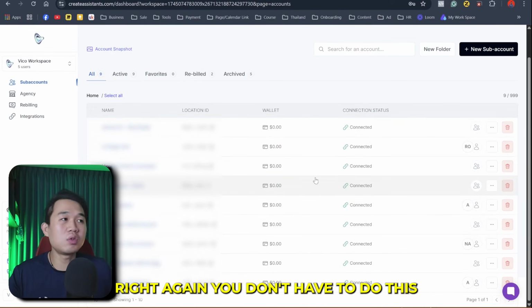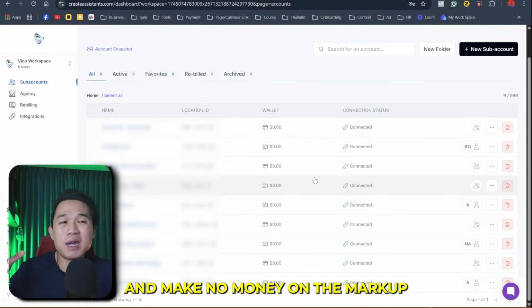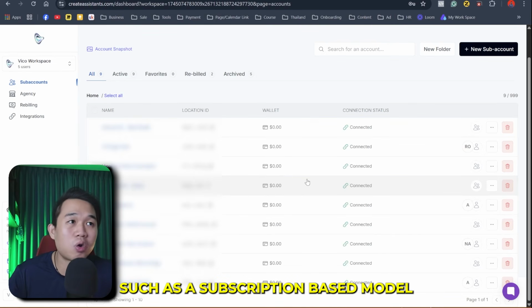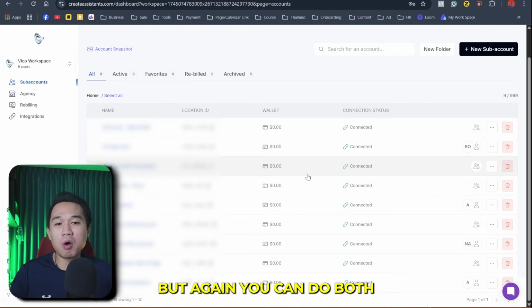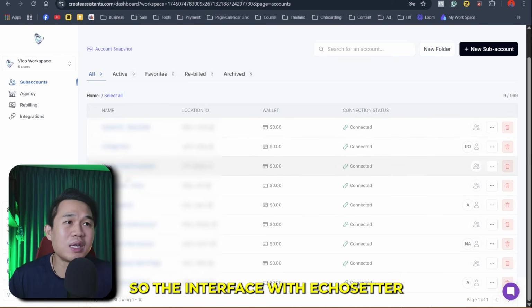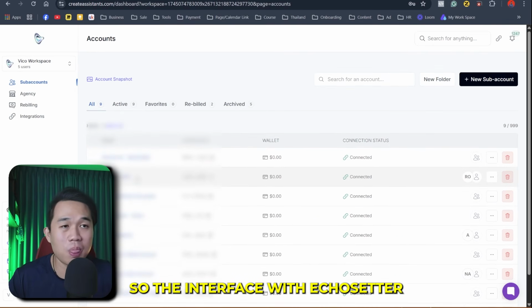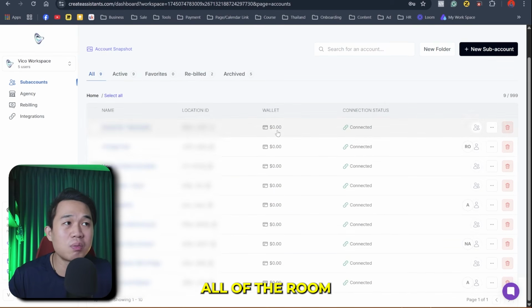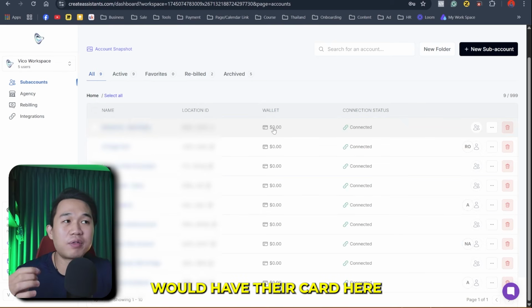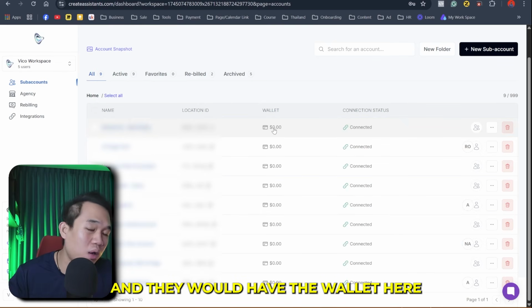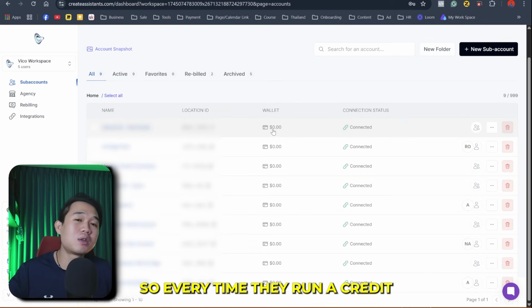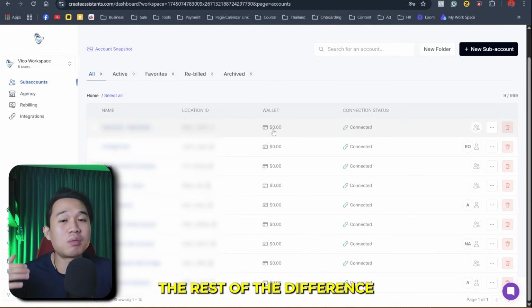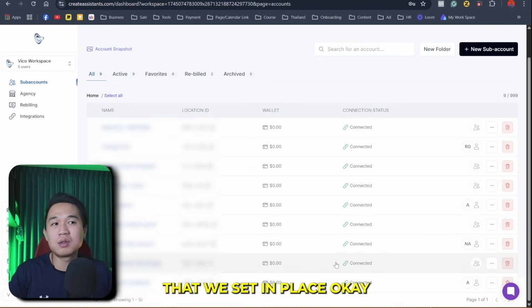Again, you don't have to do this. You can put everything to 0 and make no money on the markup and make money somewhere else, such as a subscription-based model, right? But again, you can do both. Why not, right? So the interface with EchoSetter is very similar to HighLevel. You can see all of the sub accounts and all of the rooms. And again, all of your clients would have their card here, and they would have the wallet here. So every time they run out of credit, the system will charge their card, and then we will profit and pocket the rest of the difference in terms of the markup that we set in place.